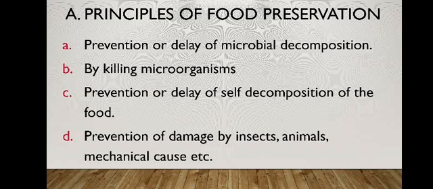Third is the prevention or delay of self decomposition of the food. That means the enzymatic changes happening in the fruits and vegetables can be prevented by the preservation methods. That is the prevention or delay of self decomposition of the food, which means the enzymatic browning reaction is also included under this, and the over ripening of fruits and vegetables is also an example of delaying the decomposition of the food. Then prevention of damage by insects, animals and mechanical causes.